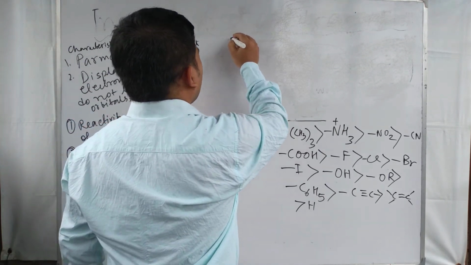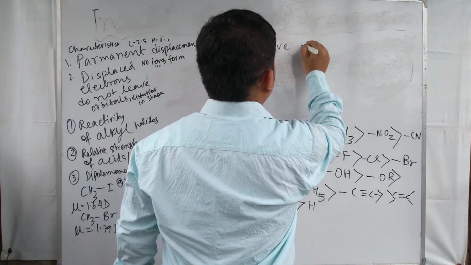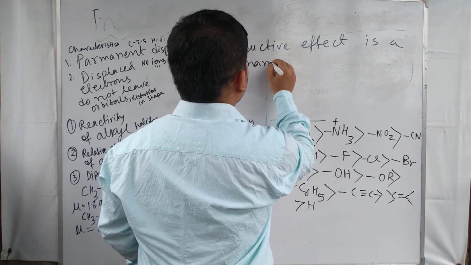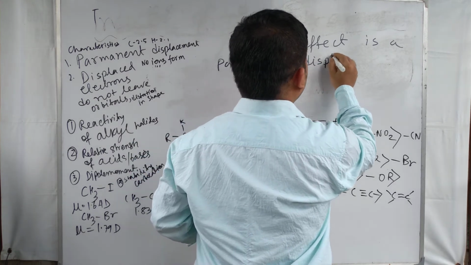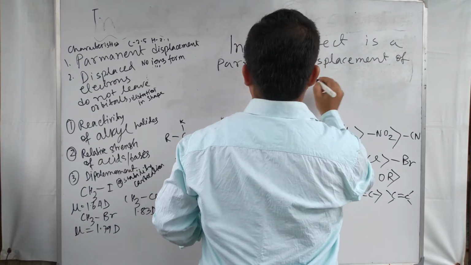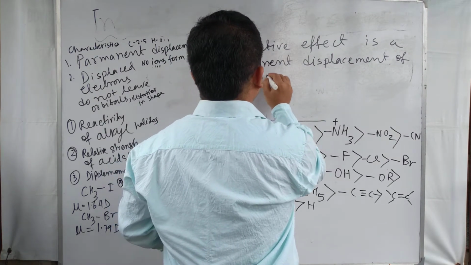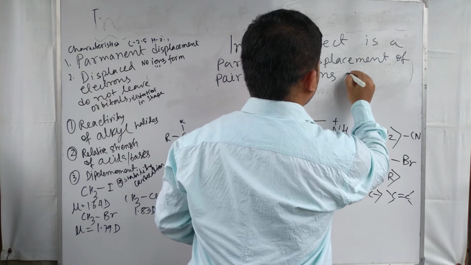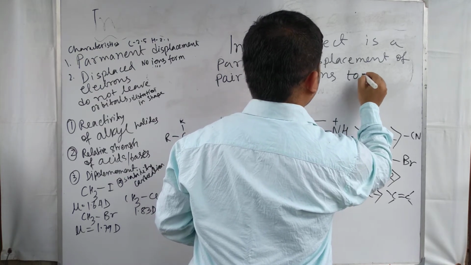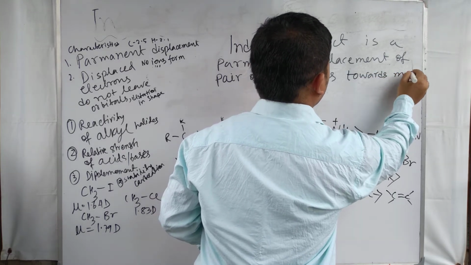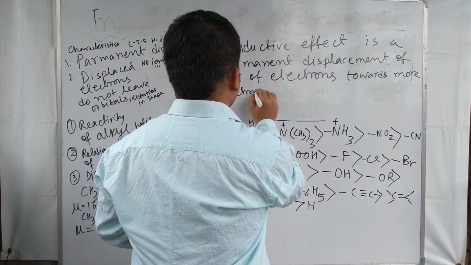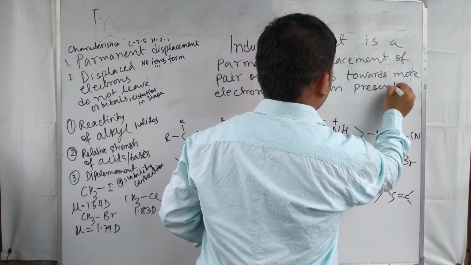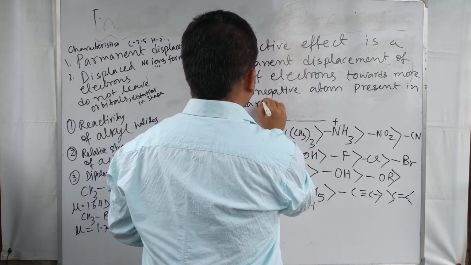So then what can we say about the inductive effect? Inductive effect is a permanent displacement of a pair of electrons towards the more electronegative atom present in a carbon chain.